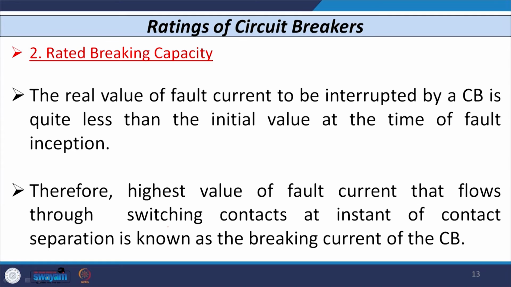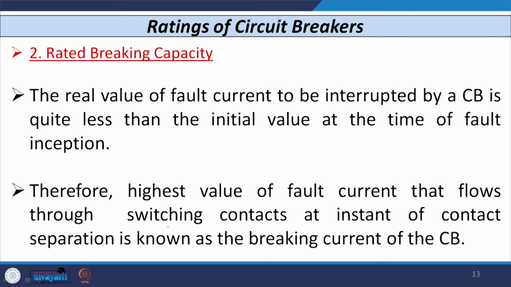Whenever the breaker operation comes into the picture, it comes only after 1.5 cycles from the inception of the fault. So, whatever breaking capacity we define comes again after 1.5 cycles from the inception of the fault. The real value of current to be interrupted by the breaker is lower than the actual value at the time of the fault.